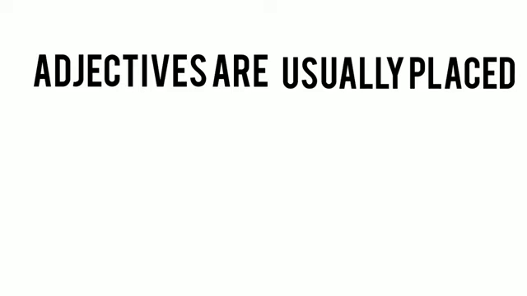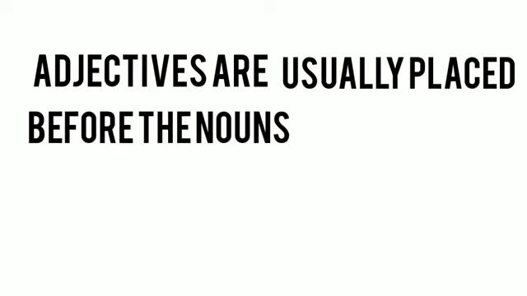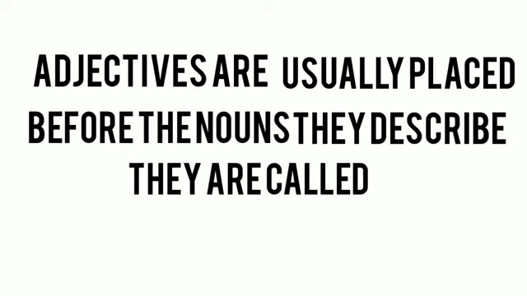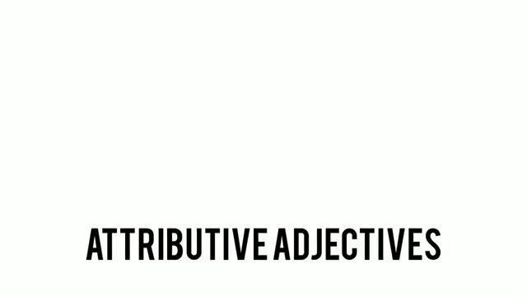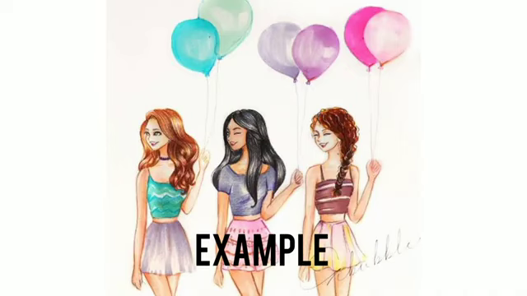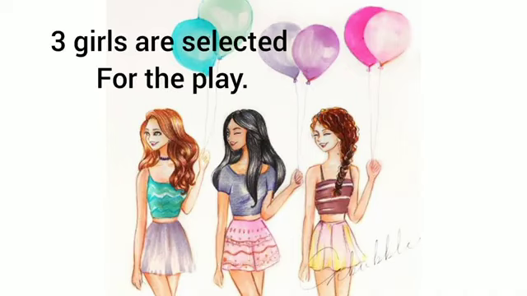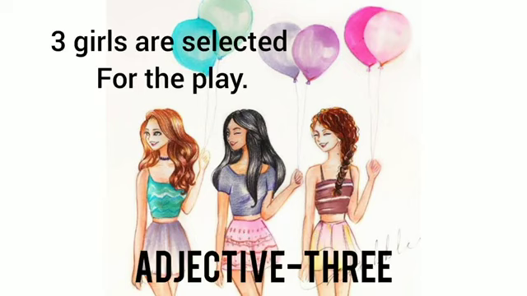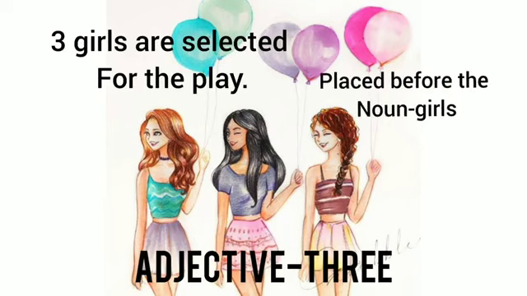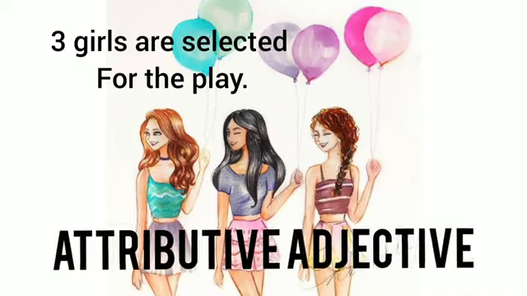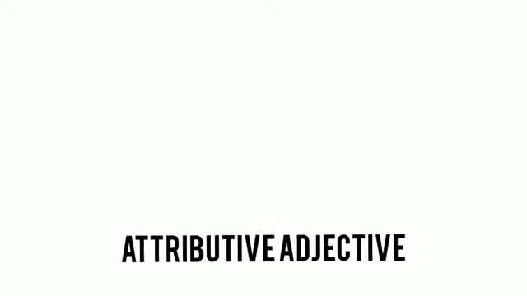Adjectives are usually placed before the nouns they describe. They are called attributive adjectives. Example: 3 girls are selected for the play. Here the adjective 3 is placed before the noun girls. So it is an attributive adjective.